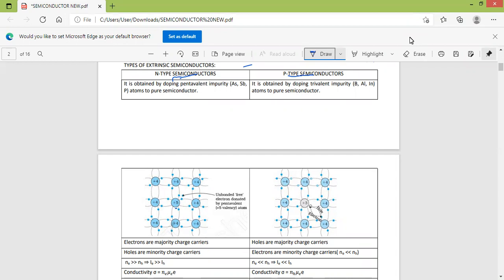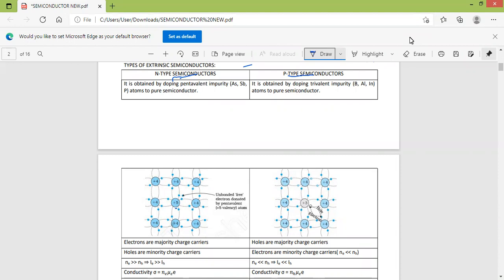Another important point is that silicon is electrically neutral. Electrically neutral means the number of protons is equal to the number of electrons. Whatever pentavalent impurity you add, like arsenic, bismuth, antimony, phosphorus, etc., they are also electrically neutral. When they are added into the intrinsic semiconductor, the whole element is electrically neutral.